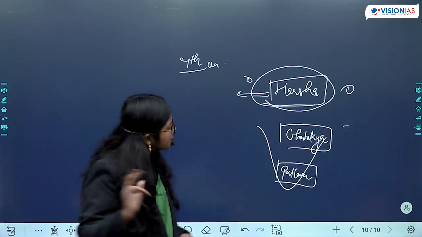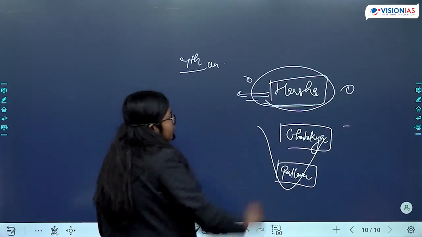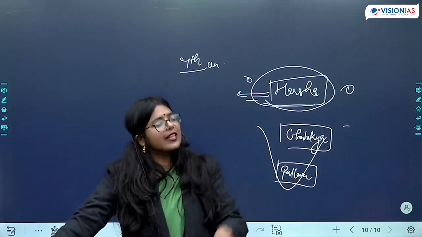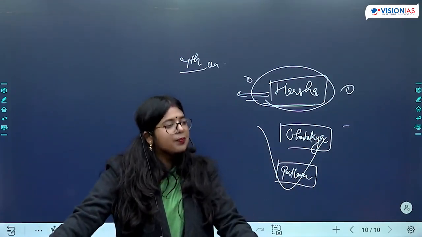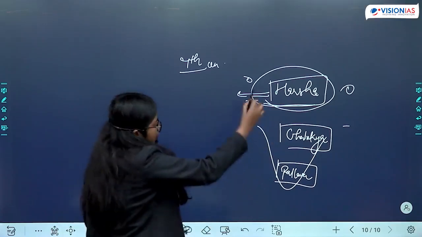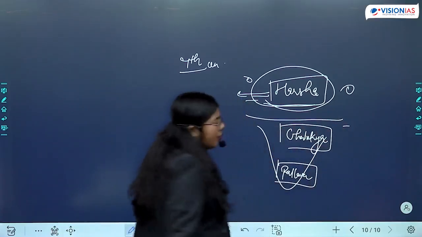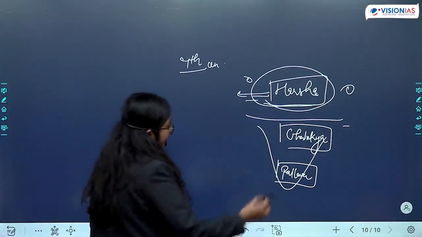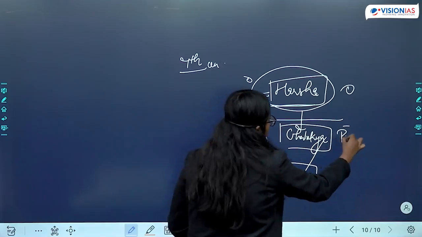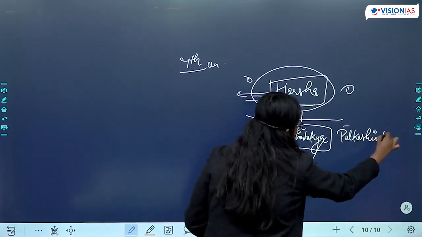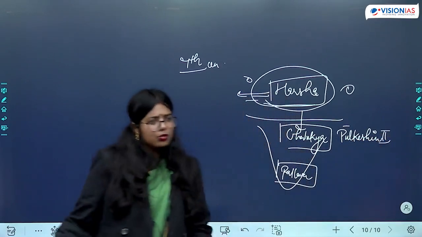Okay. Now, when we are talking about Harsha, he is going to try to expand his political influence. So he is going to win over the areas of North India. When he will try to go to Deccan, there was one ruler, Pulakeshin II, who stopped him.